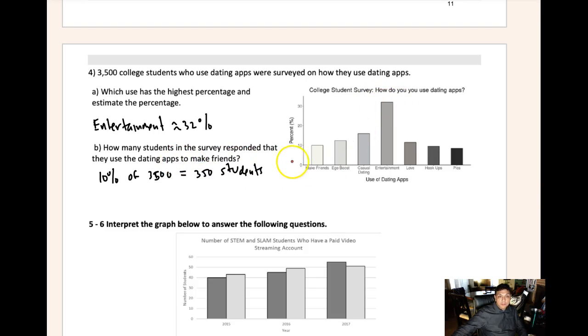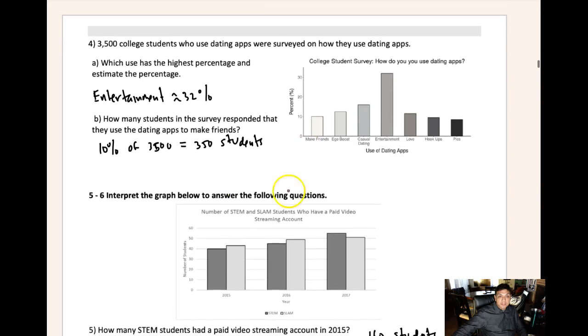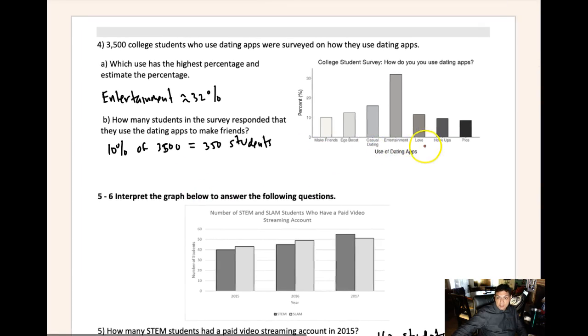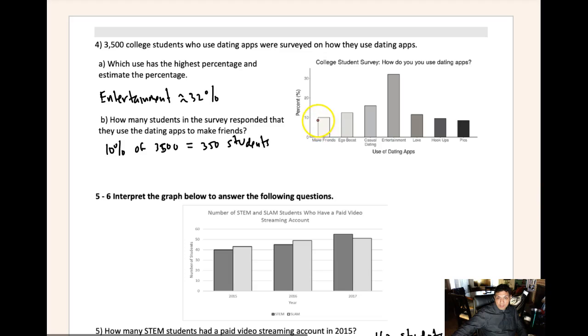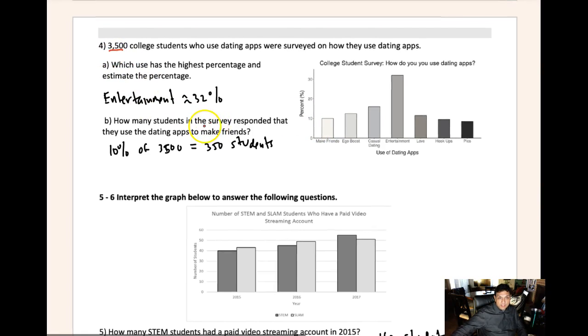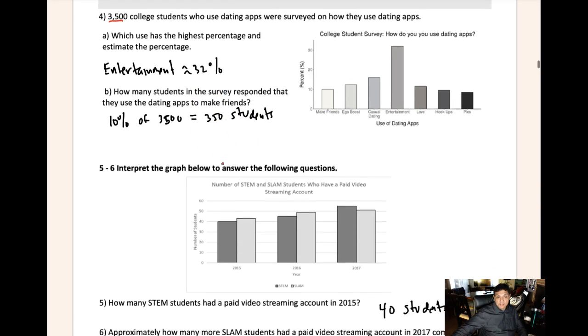How many students in the survey responded that they use the dating apps to make friends? And in this case, to make friends here, that's 10%. 10% of the 3,500, you would end up with 335 students.